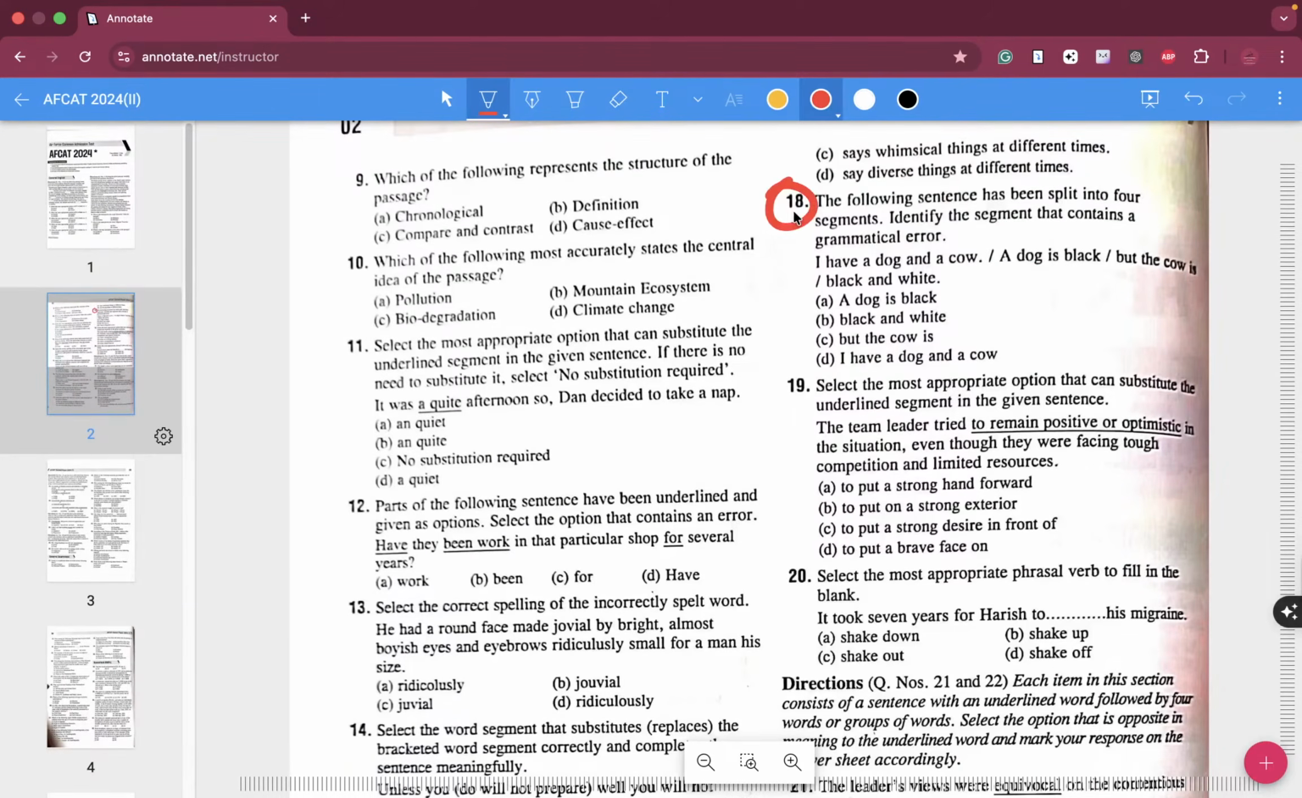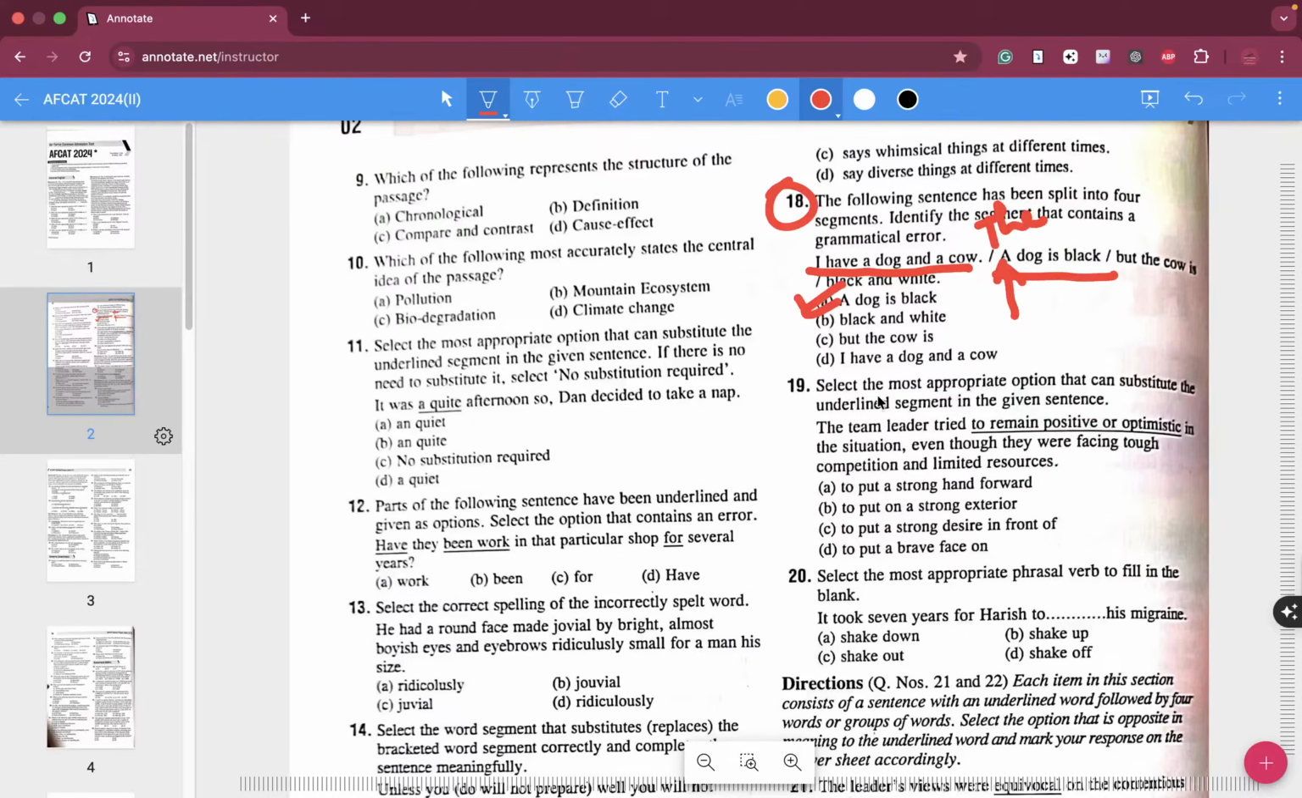The following sentence has been split into 4 segments. Identify the segment that contains the grammatical error. Where exactly do you think is the grammatical error? I have a dog and a cow. A dog is black. When you have already declared you have a dog and a cow, the article that you will use over here is the. The dog is black but the cow is black and white. So the mistake is in question 18, part A.